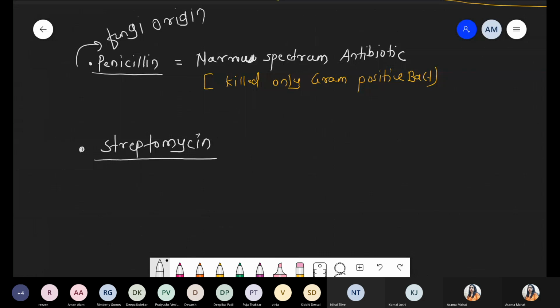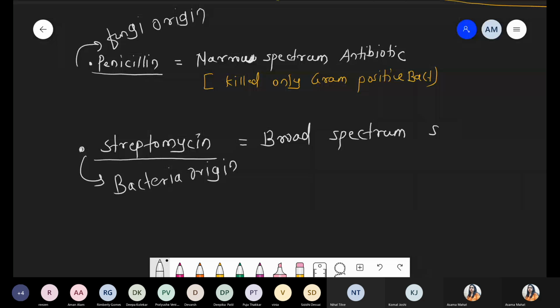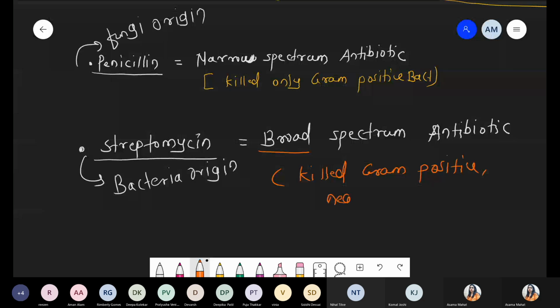And streptomycin is an example of a broad spectrum antibiotic. And what is the meaning of broad spectrum? Broad means the potential is broad. It means that it can kill both gram positive as well as gram negative bacteria.